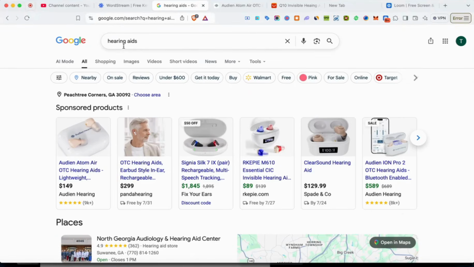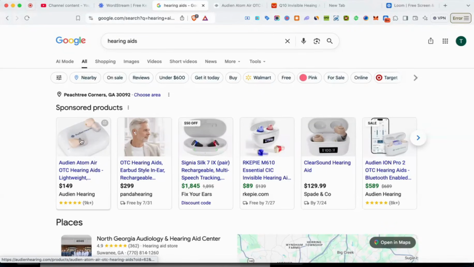So I head over to Google and I type in hearing aids verbatim. You can see all these product ads that show up at the top of the page. So these are called Google shopping ads. These are the type of ads that we want to be running for our drop shipping business. All it consists of is just the image, title, price point, and the brand name. There's no video ads, no static ads or creatives or anything like that, right? You're literally just running your product as a literal ad.